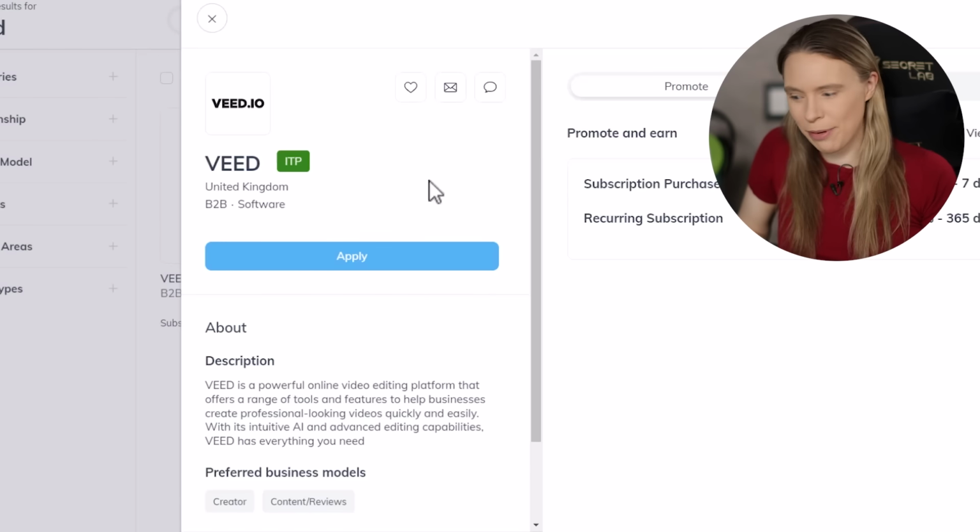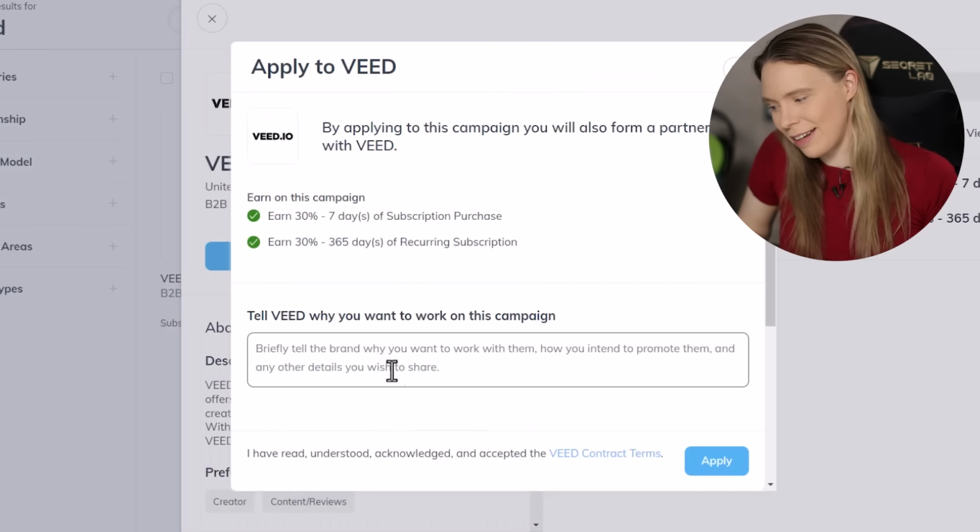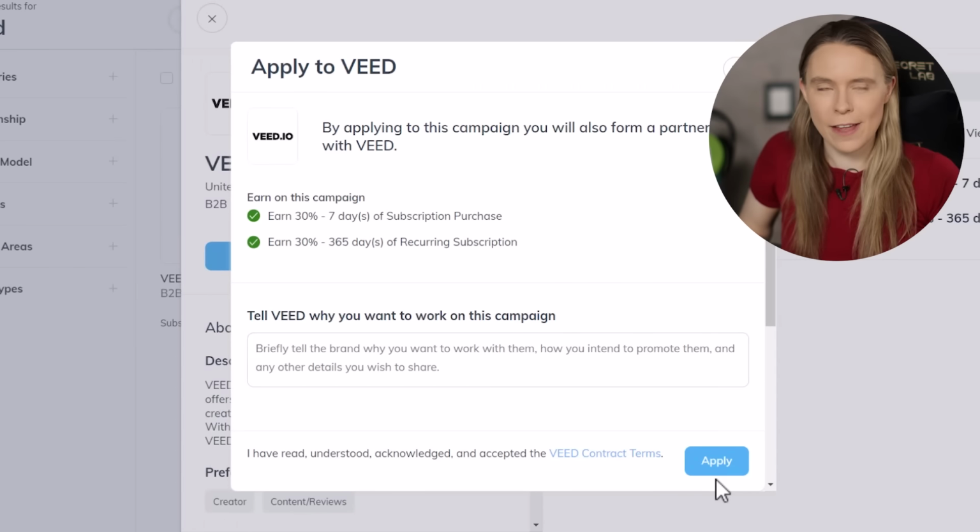And to join an affiliate program through Impact, just click the apply button and then fill out their survey. And that's it. Once you're accepted into the program, you'll get a custom affiliate link which you can access through your Impact profile. Now, I do have to be honest, because you have to submit an application to join an affiliate network, especially as a new affiliate, you're probably not going to be accepted into every one. So I recommend applying for as many as you can.